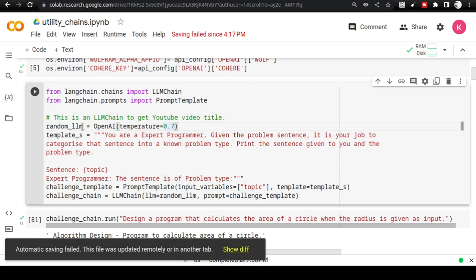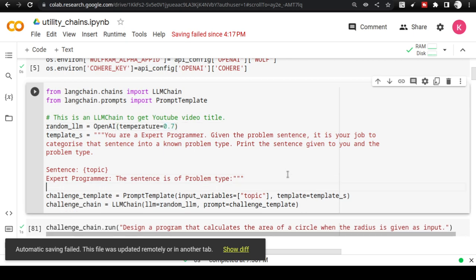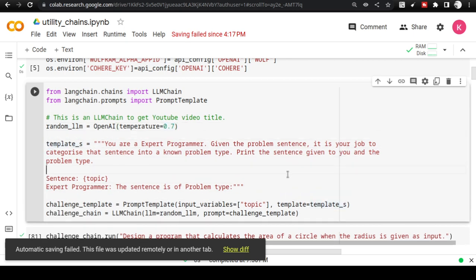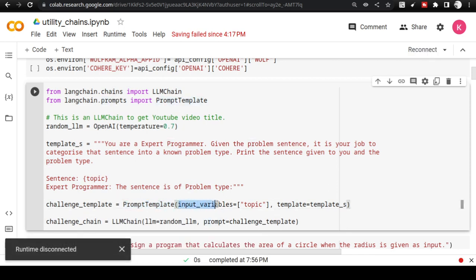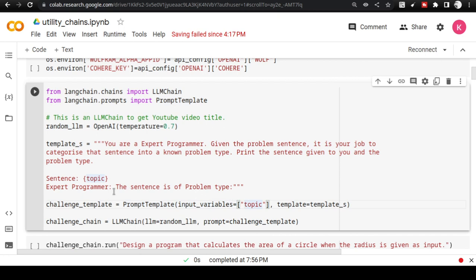And here the first prompt is that. So let me actually make it a little split here so that you guys can see what is going on. This is the prompt that we are using, and this is the place where I am creating the prompt template. This is the input variable, and this is the topic. Topic is here. Just a moment.